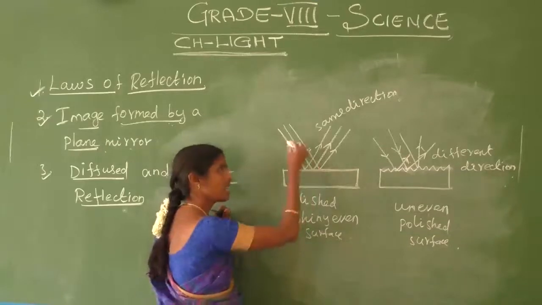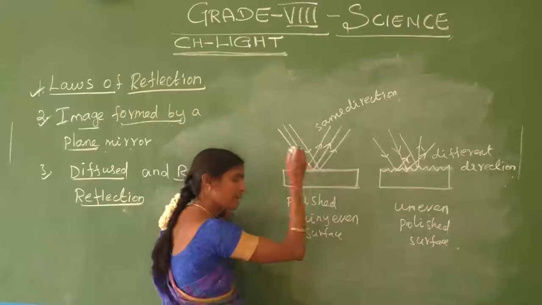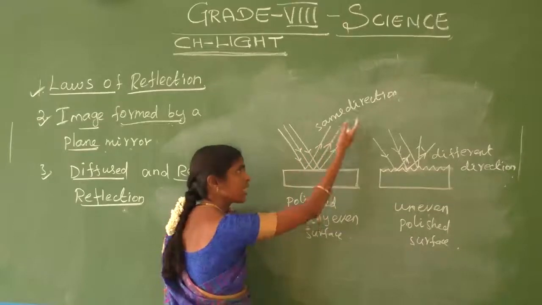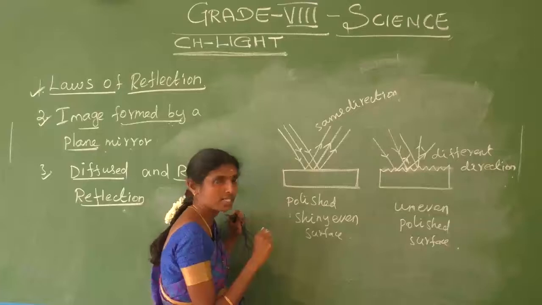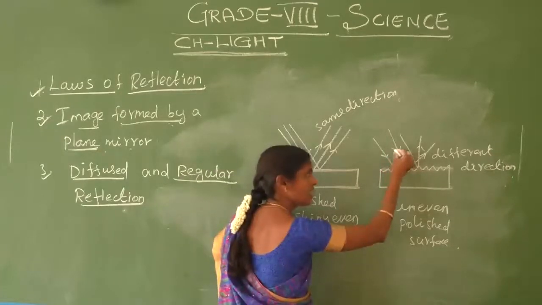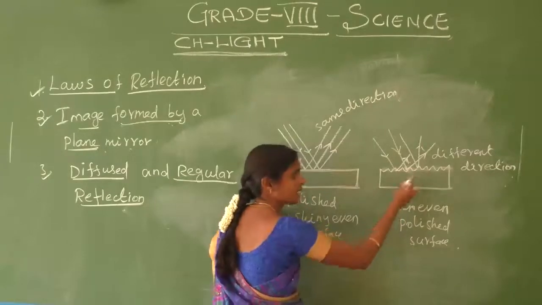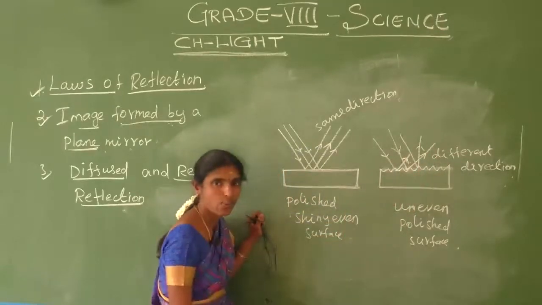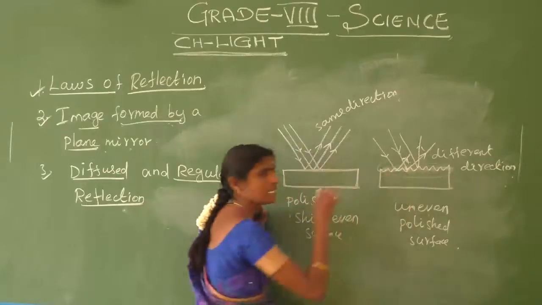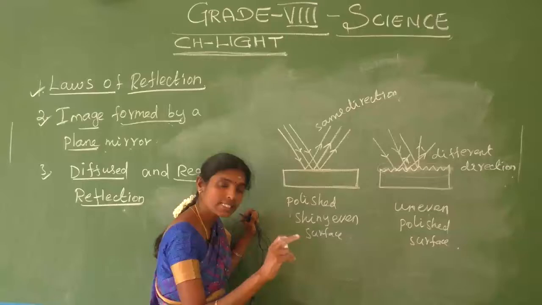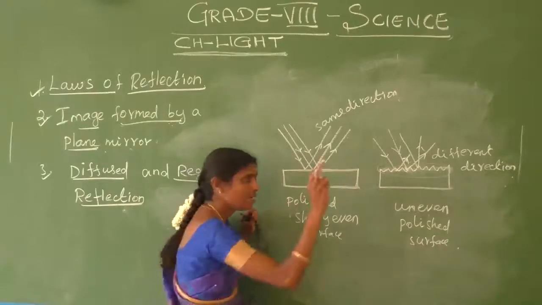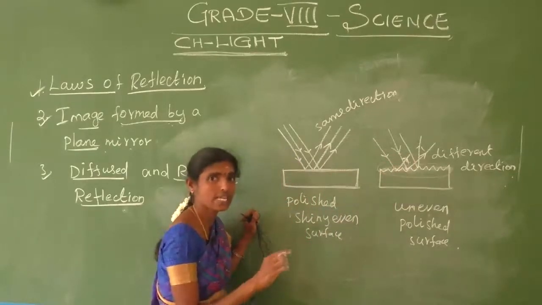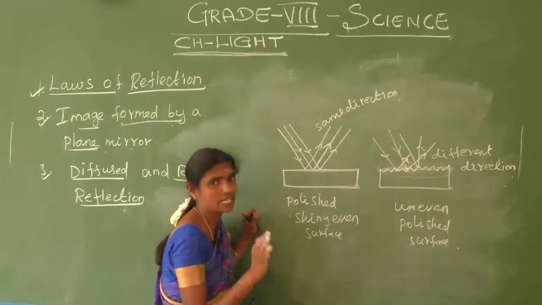We apply light rays on a polished, shiny, even surface, and the reflected rays also go in the same direction. We apply light rays on an uneven polished surface, and the reflected rays go in different directions. Why? Because the surface is uneven, but the angle of incidence equals the angle of reflection, the same. On an uneven surface also, the angle of incidence equals the angle of reflection. It doesn't change.